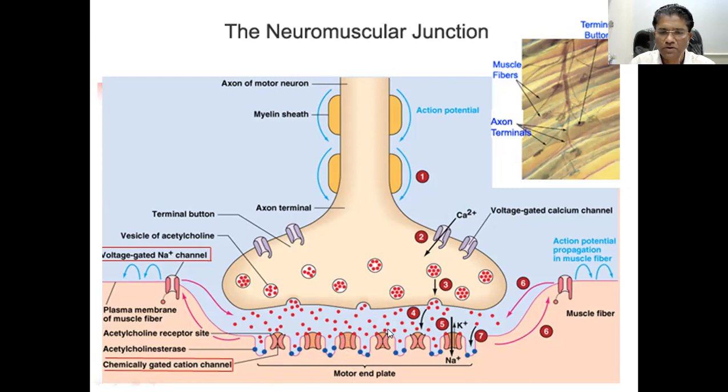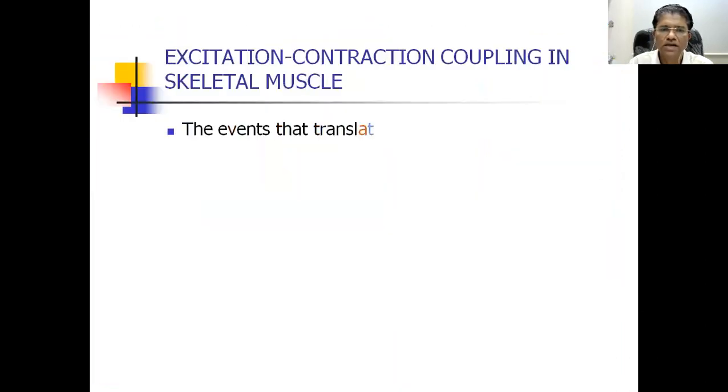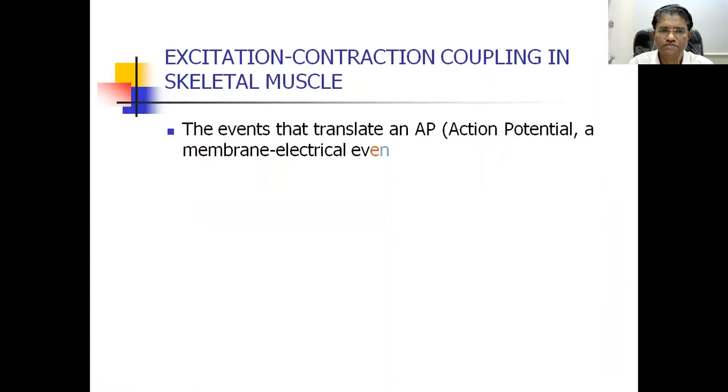Suppose only one molecule of acetylcholine combined with, say, an alpha unit; the channel may not open and there will not be any muscle contraction. Once this channel is open, what happens? Sodium goes in, potassium goes out, and an electrical current or gradient is generated, which produces a small eddy type of current.